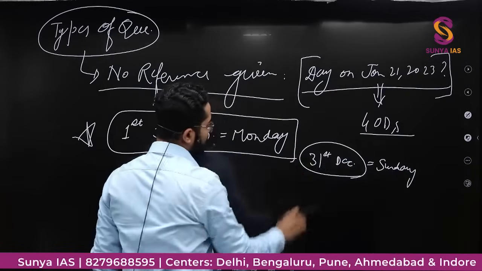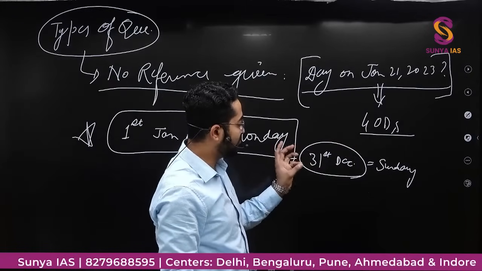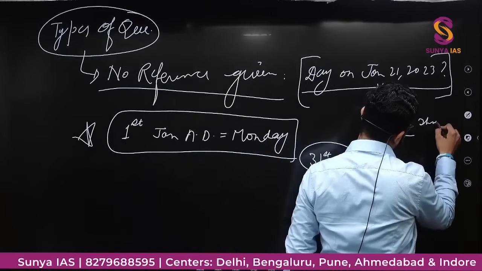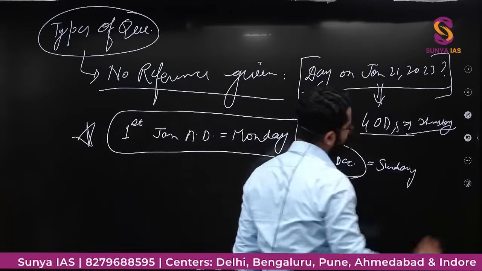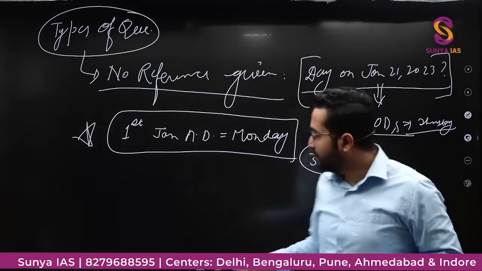According to this, there are 4 odd days. Then we will add 4 more here: 1, 2, 3, 4. Monday, Tuesday, Wednesday, Thursday. That means this will be Thursday. Okay. So you will get even more clarity when we will be solving the question.